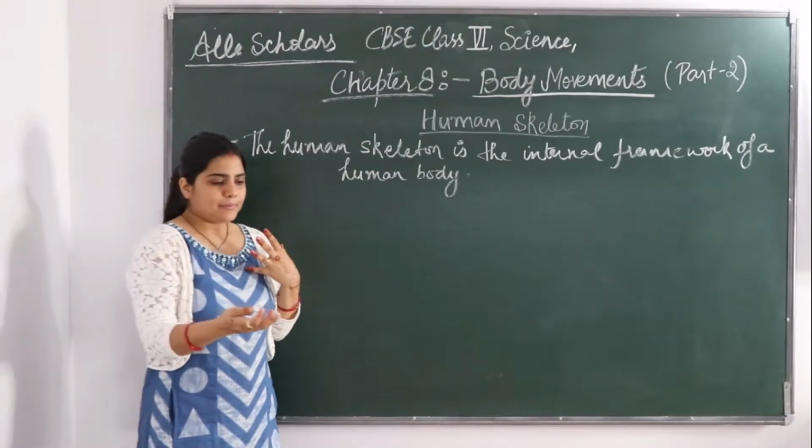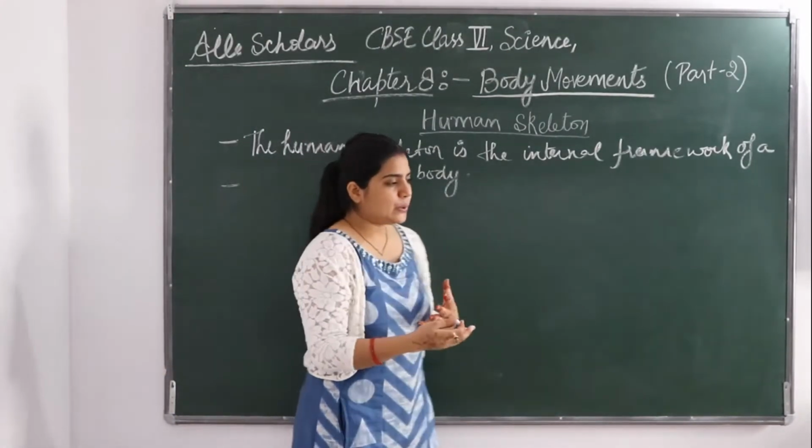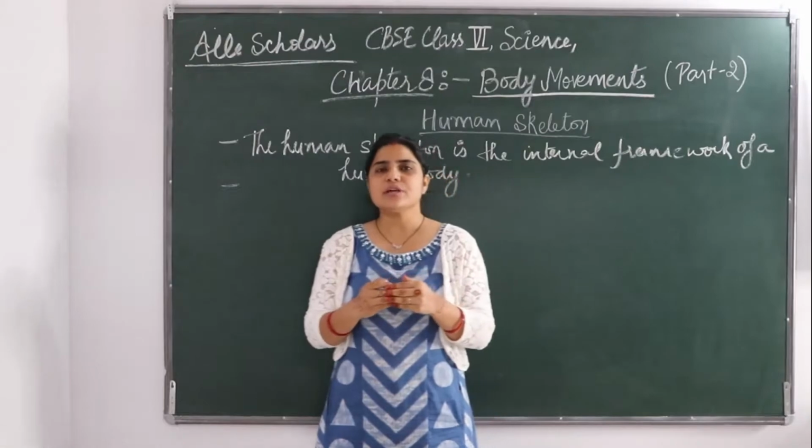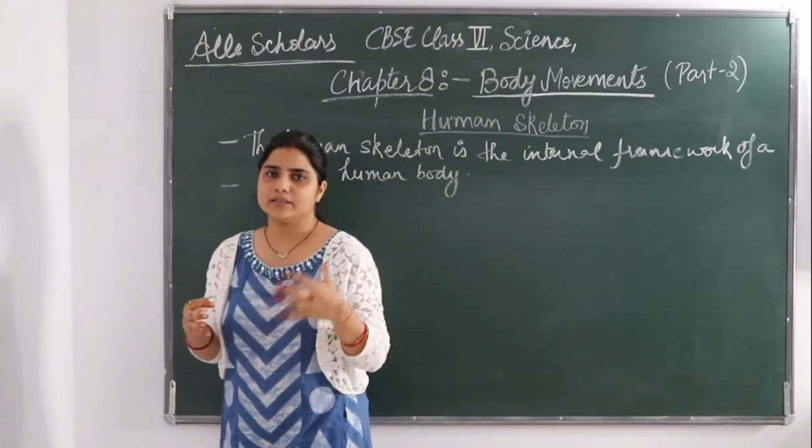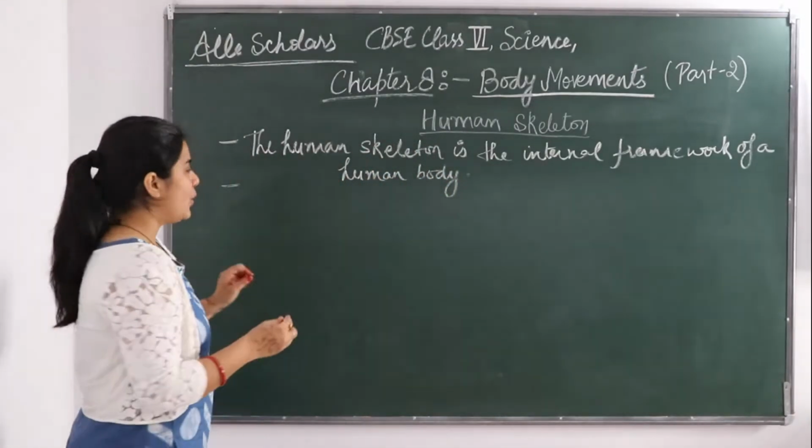So what happens gradually when you go to adulthood? Some of these bones fuse together, so they decrease.